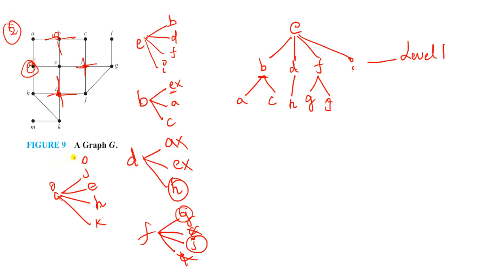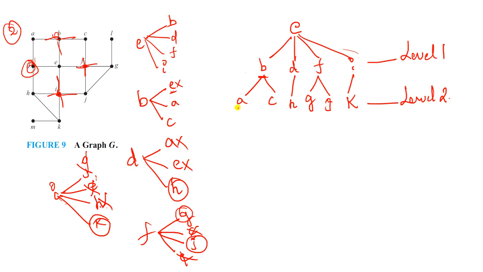Okay, so among these any visited? Yes, E is visited, and next H also visited. And what about J? Yes, J also visited. And what is the remaining element with I? Only K. Okay, now insert K. So all the elements are finished now. All the elements are completed in level 1. Now we came to level 2.